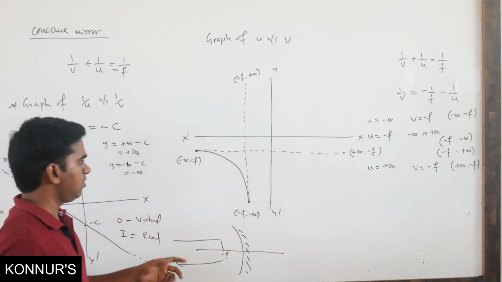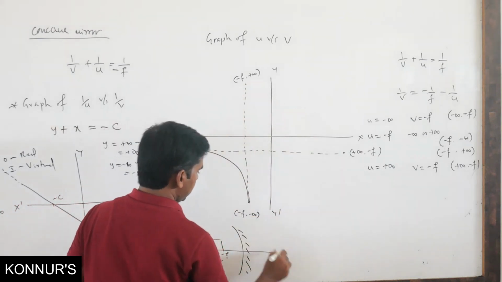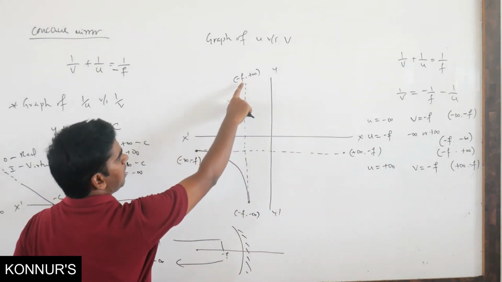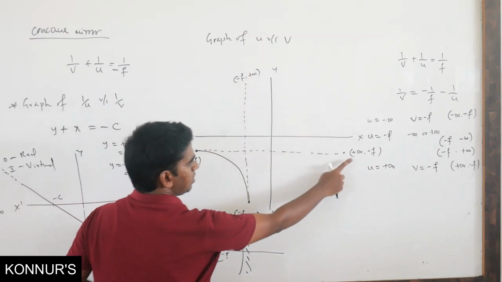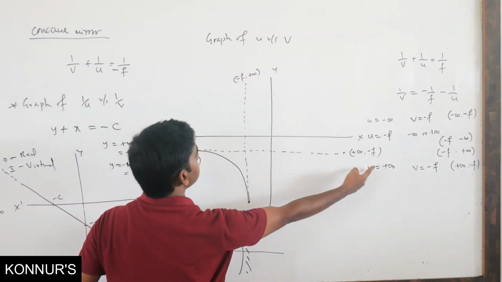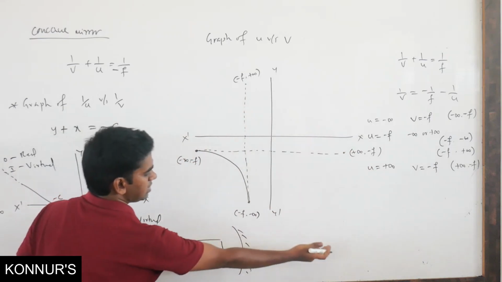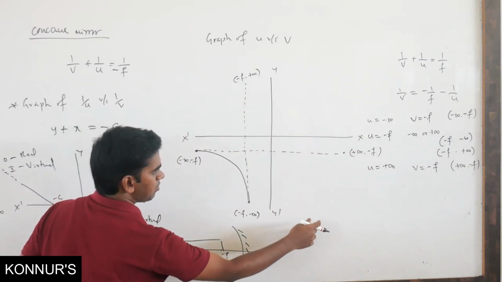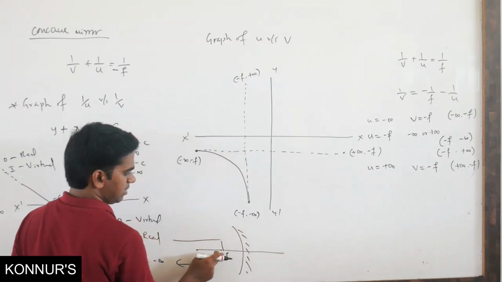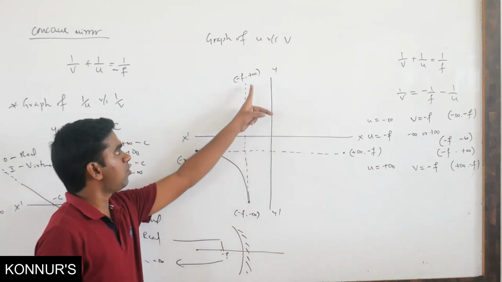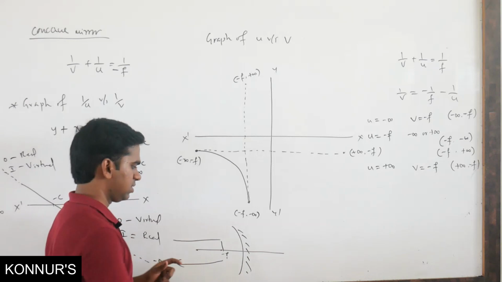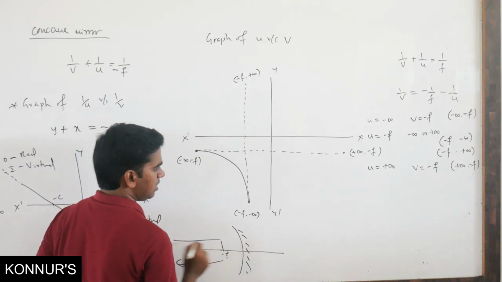Now if you take these 2 points, minus infinity to minus f and plus infinity to minus f, minus f means on this side and plus infinity on that side. Again from plus infinity to minus f. That means this is the curve which passes through the origin, meaning the object or image passes through the pole.